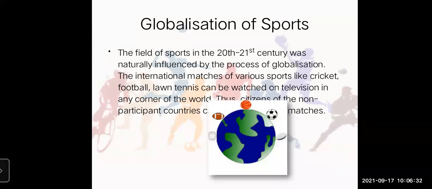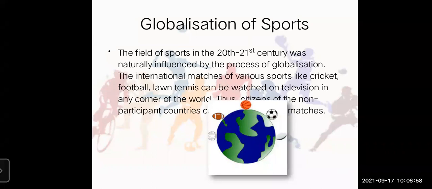For instance, the World Cup winning match played by Indian cricketers was watched by the cricket fans all over the world. Sports fans scattered all over the world have significantly affected the entire structure of the sports economy. Fans watch the matches for entertainment, industrial and commercial companies look at it as a good opportunity to advertise their wear. Retired sports persons also have an opportunity to participate as commentators.